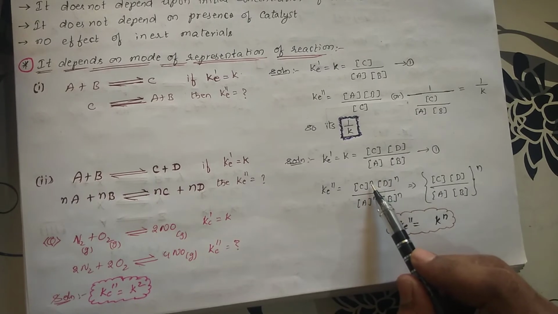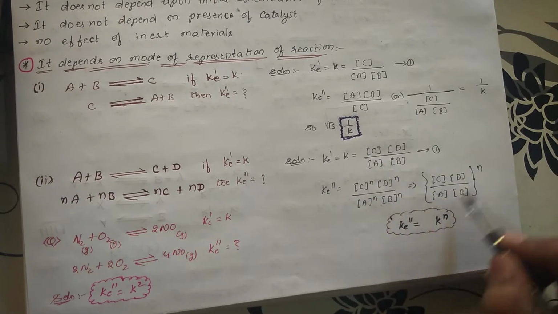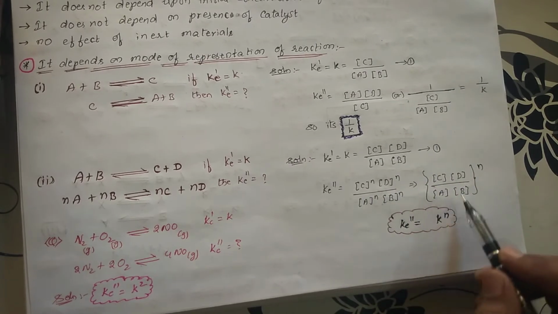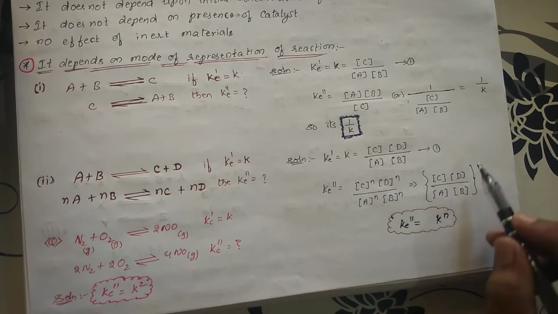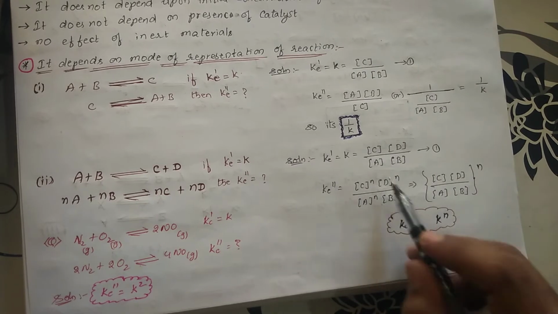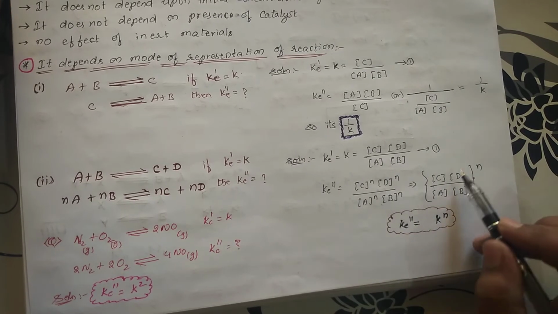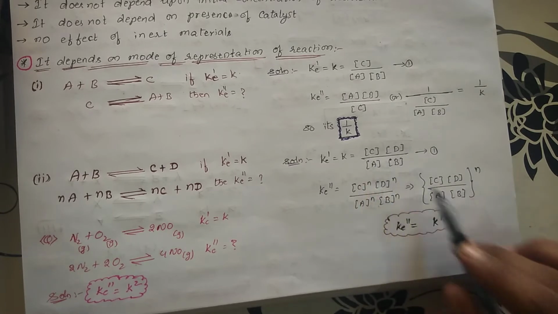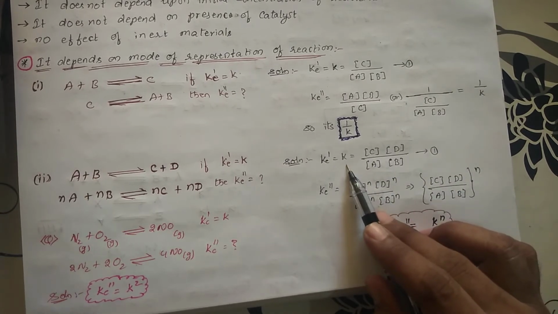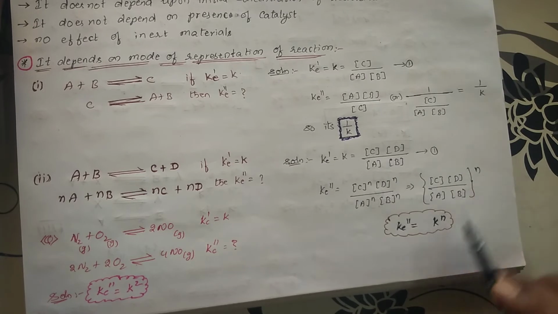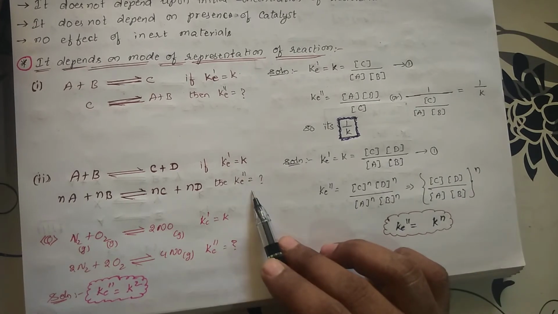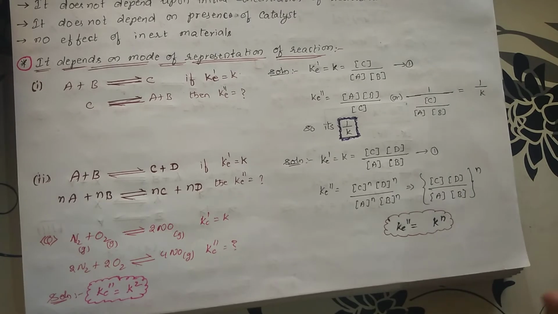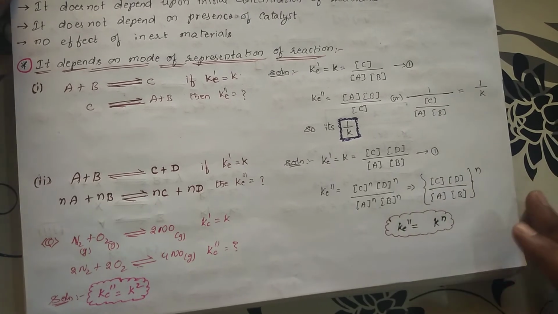And this power you can take as common. You take n as the common, concentration of C, concentration of D by concentration of A into concentration of B whole to the power n, because all of it is having only one power. So it is n. And you know this entire thing, concentration of C, concentration of D, concentration of A, concentration of B, is K. So if you write K whole to the power n, K double prime will be equal to K power n. Okay students, I hope that you are getting this right.